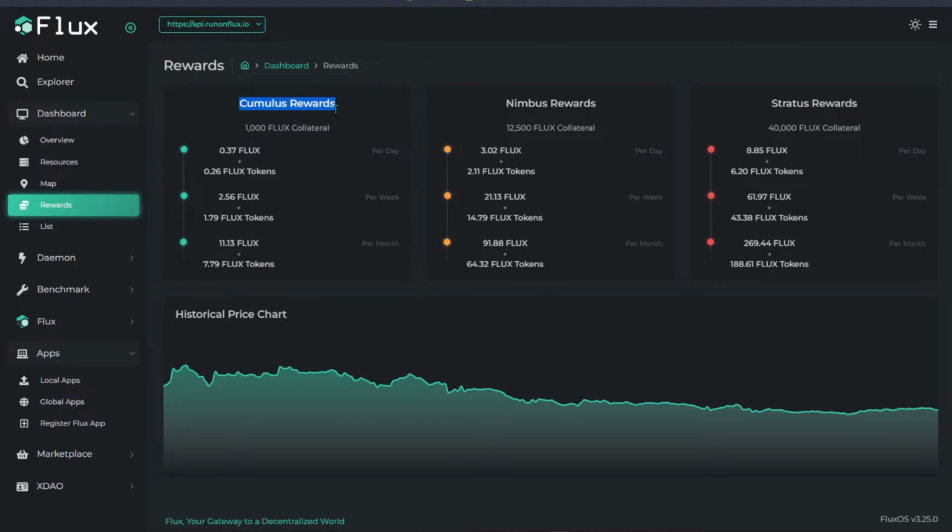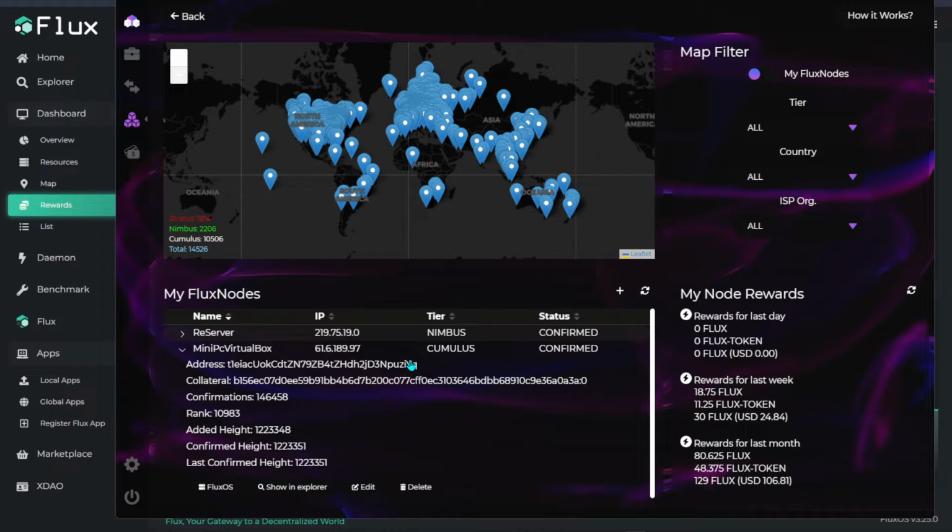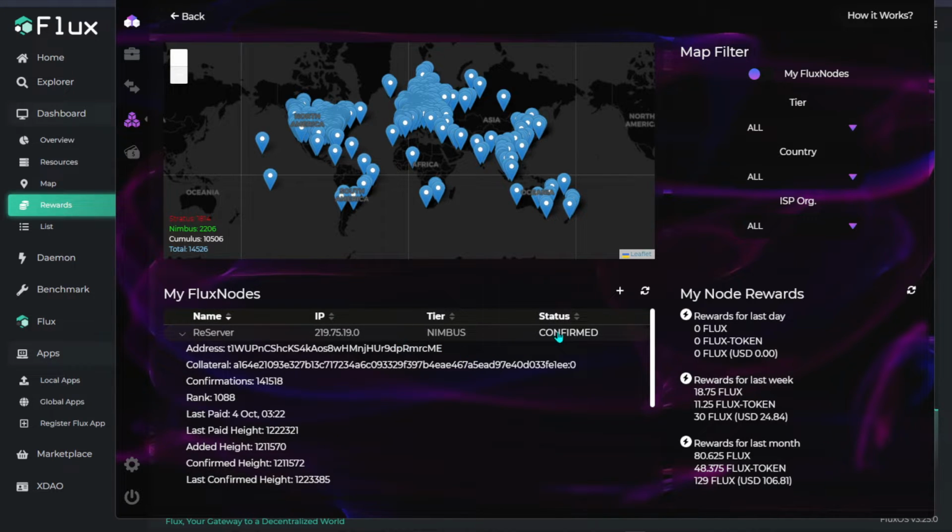Let's say your node is not working or your node suddenly goes offline. Of course, if you go offline within maybe 10 blocks, it is still okay. But if you miss more than 10 blocks, your node will go offline, and once it goes offline, your queue number will be removed. And when you boot up your system again and run the node again, your ranking will be counted as the last, and from there you have to re-queue the whole process. Maybe you were already at number 10, but you disconnected from the server, and you need to re-queue again. So this is something you need to watch out for if you're going to run a Flux node.